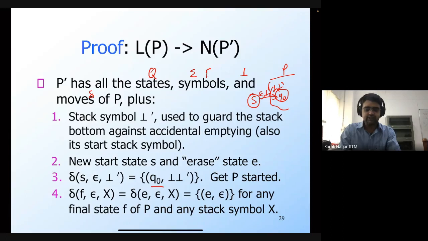So this means that if I reach a final state F of P, right, then I'm going to make this transition to the erase state of P prime, and I'm going to empty out the contents of the stack. Okay, which means that if I had actually processed the entire string in reaching the final state F, then that particular string is also going to empty the contents of the stack in P prime, and that's why it's going to be accepted by P prime. And if you have a non-final state, right? So if you end up in a non-final state, then there is no such transition, right? So even if P may empty its stack, this bot prime is still going to remain. So that's why such a string will not be accepted.